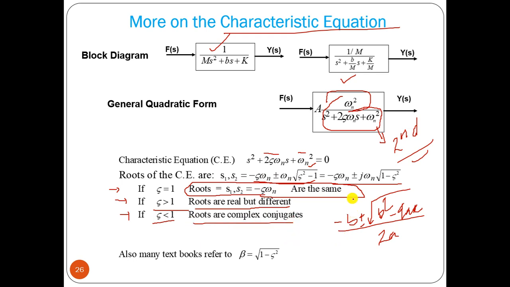So from the second order system we can find three types of roots, depending on the value of zeta. If greater than 1, roots are real but different. If equal to 1, at the same value. If in the range greater than 0 and less than 1, then roots are complex.